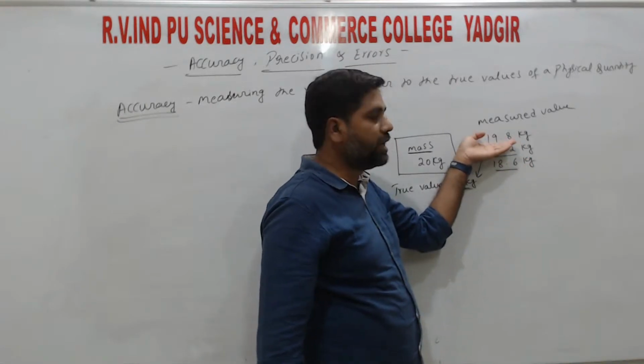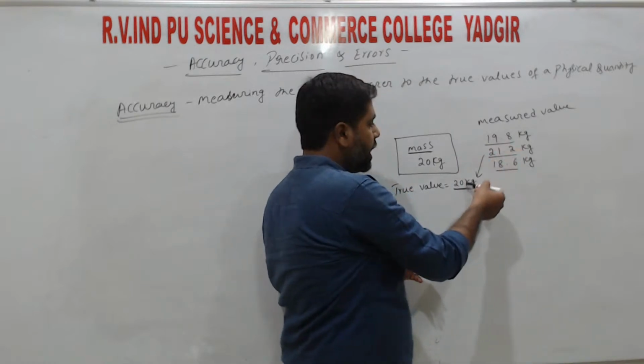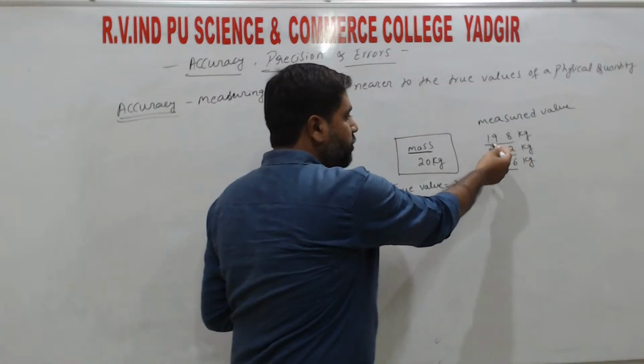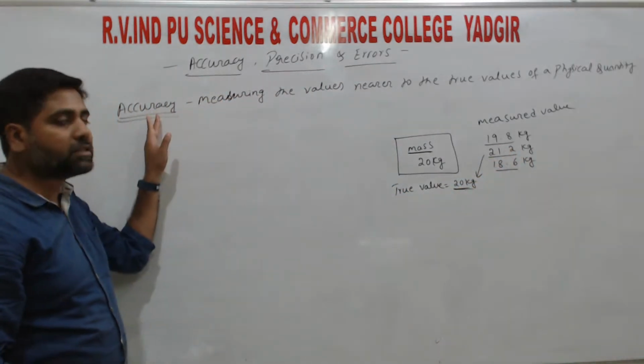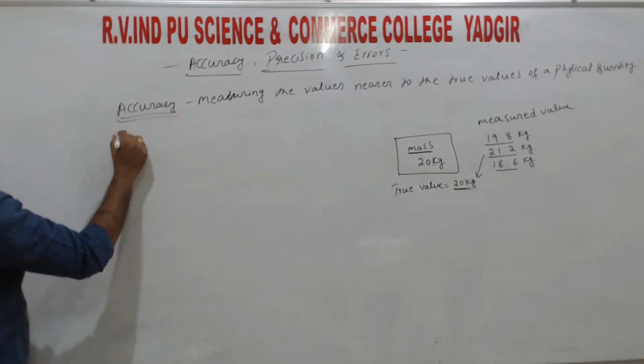So either it may be lesser or it may be greater, right? The values may be less than the actual value or more than the actual value, but those values are almost nearer to the true values. So that we call accuracy, right? So next one is precision.